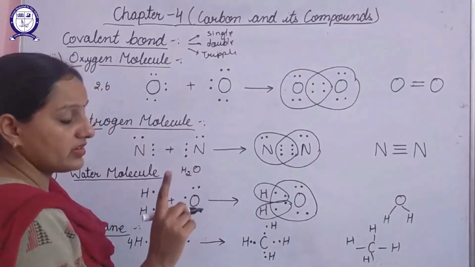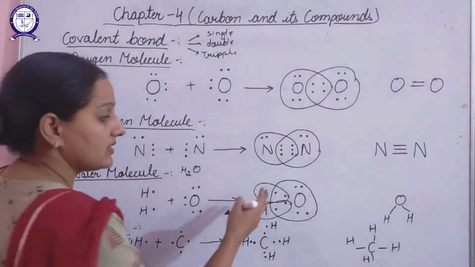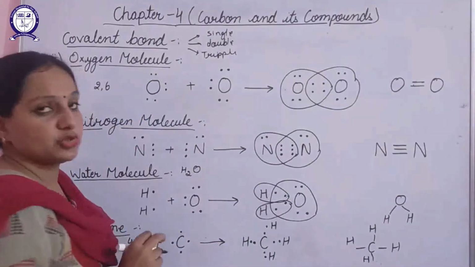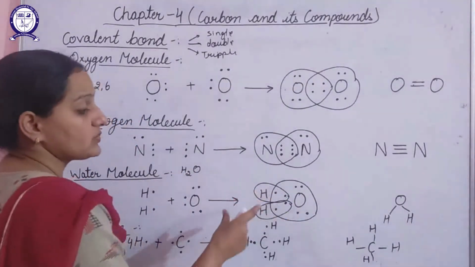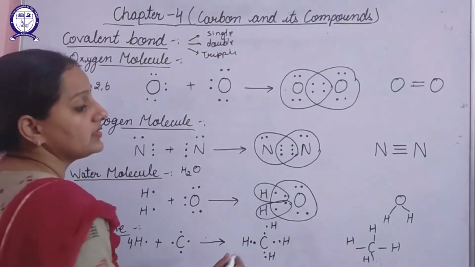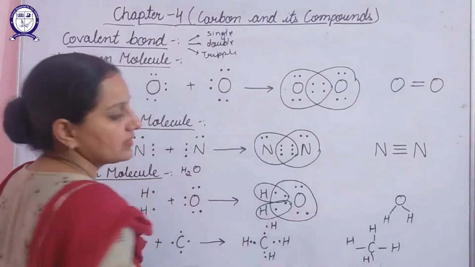Now here we will not represent it with a double bond, because this hydrogen atom is sharing 1 bond. This hydrogen atom is also sharing 1 bond. So in this molecule 2 bonds are there, but both the bonds are single covalent bonds. So we will represent it like this.